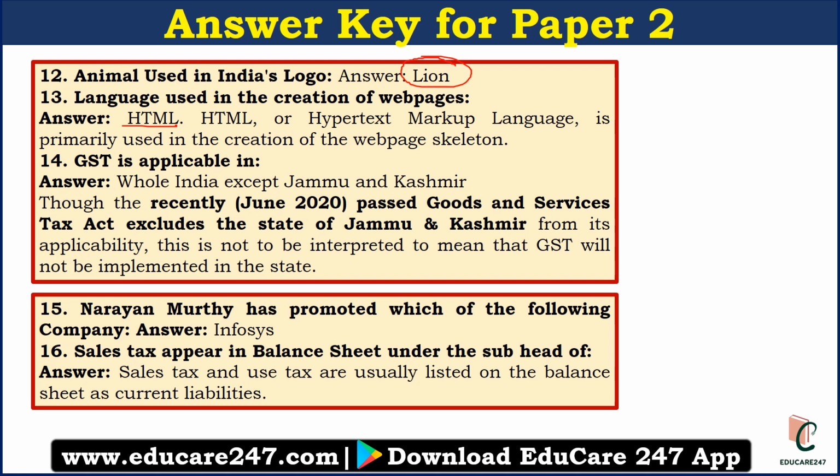GST is applicable in whole India except Jammu and Kashmir. See, many people will say it is whole India. It is not the right answer, because recently in June 2020 a bill had been passed. In that bill it has been said that goods and services tax excludes the state of Jammu and Kashmir, but it cannot be interpreted that it is not implemented there. It is implemented in a different form, but in that act it is saying it is excluding Jammu and Kashmir. So that is very important, please remember that.